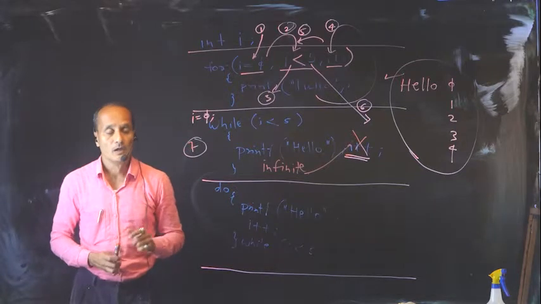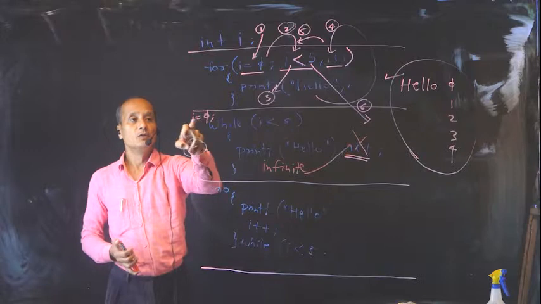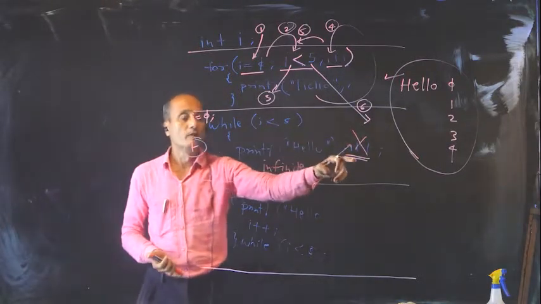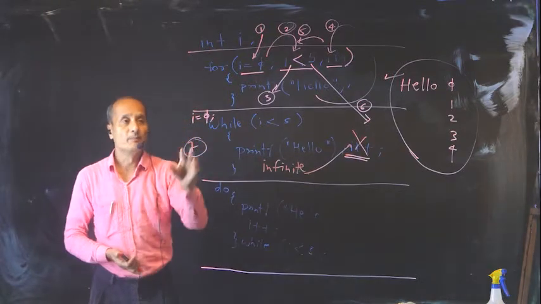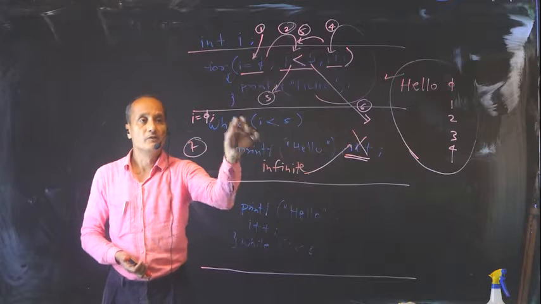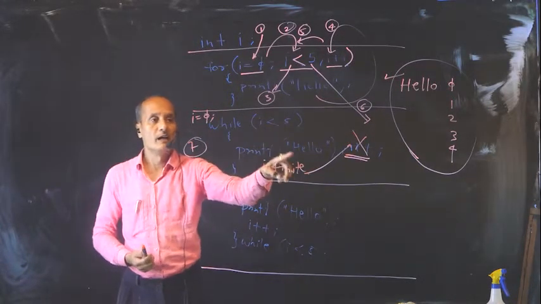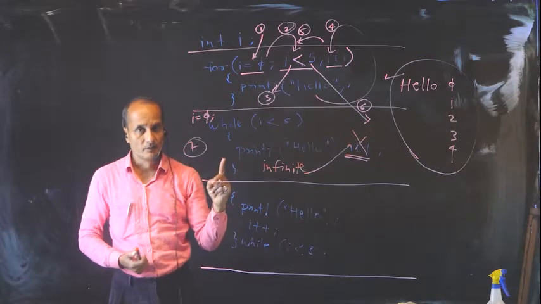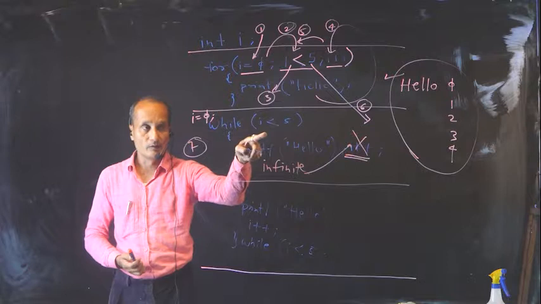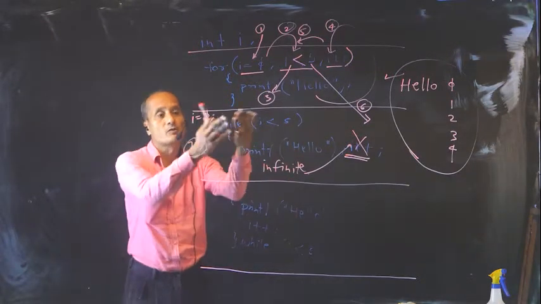It does not stop. So one care we have to take with the while loop is don't forget initialization before you start the while loop, and don't forget the increment inside. Some people by mistake do this initialization inside the while loop, which is also very much wrong. Because I said hello when I was 0 for the first time. When I again go inside because it was less than 5 and if I again make I as 0, then what is the use of it? It will also become an infinite loop.